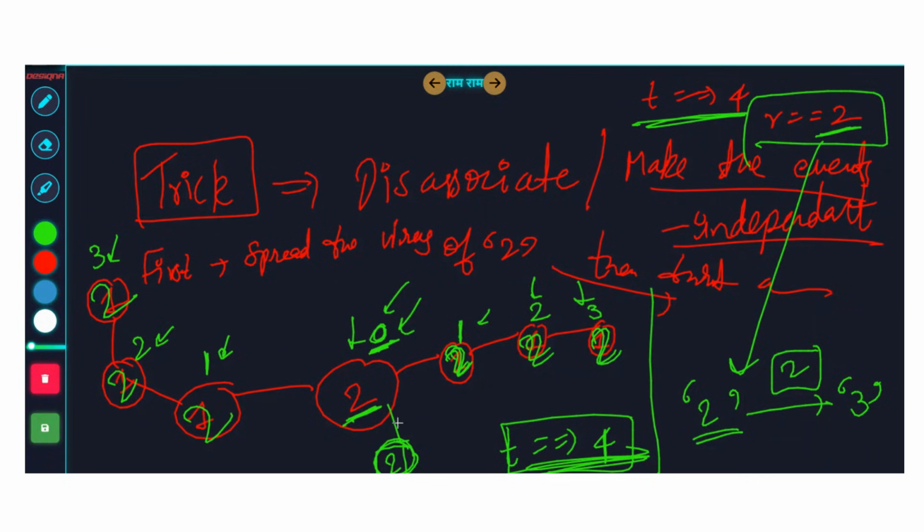0 plus 2? 2, which is less than 4. So by 4th second, this would have become 3. So you now can output it as 3. What about this guy? This guy becomes 2 at t equal to 1 seconds. When will it become 3? It will become 3 at 1 plus 2, 3 seconds. Because it became 2 at t equal to 1 seconds, right?